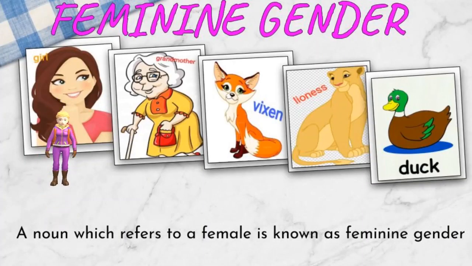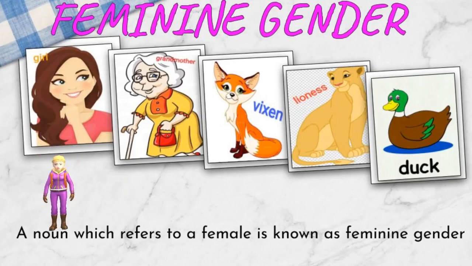Now we are going to see the second type, that is feminine gender. Okay students, in the first type we have seen masculine gender. It refers to names of all the male persons and male animals. But in the second type, feminine gender, it denotes female persons and female animals. Name of all the female persons and female animals is known as feminine gender.